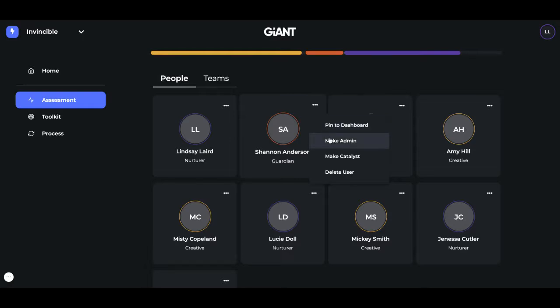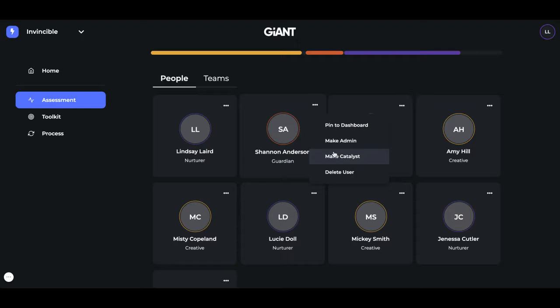You can make anyone an administrator. Now, what that means is you're giving that person permission to add users and delete them. So be very careful who you allow to be an admin. I usually suggest that if you've set up teams, the team leaders get admin access, but you can do it whatever way you think would be best.